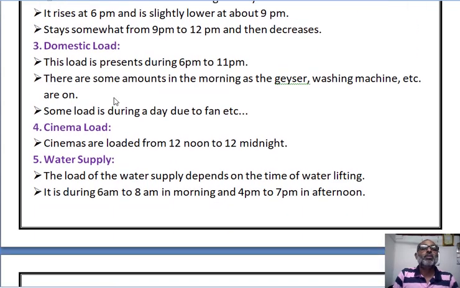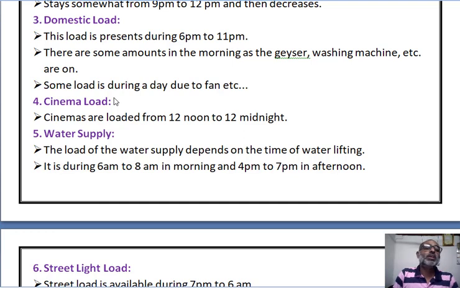Now next, domestic load. This load is present during 6 p.m. to 11 p.m. There is some amount of load available in the morning because we are using geyser, washing machine, etc. during the day hours. Some load is due to the fan, etc., because we are using fridge, fan, tube lights. So this type of load is available throughout the day.